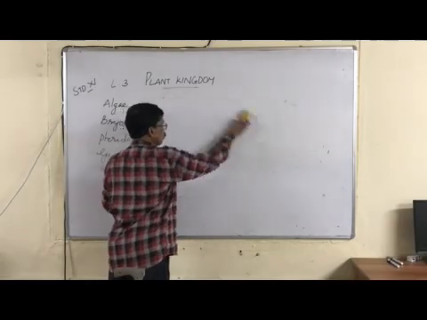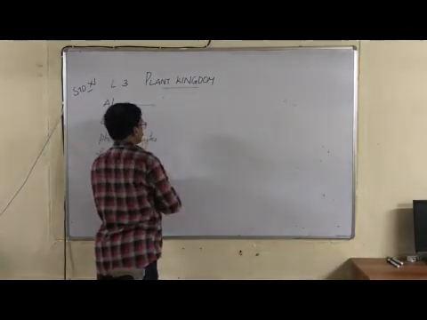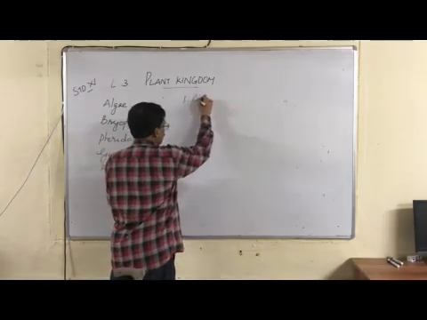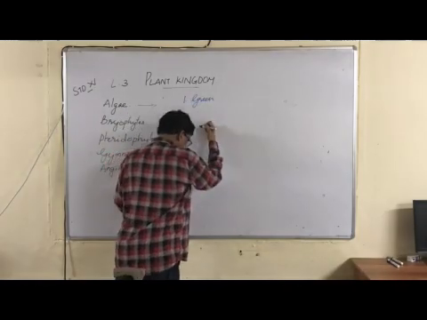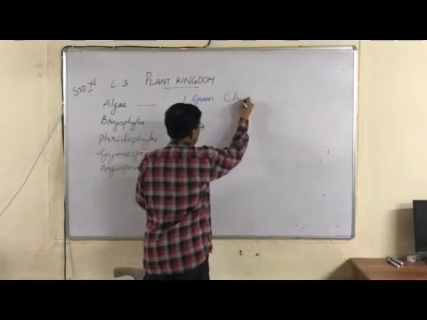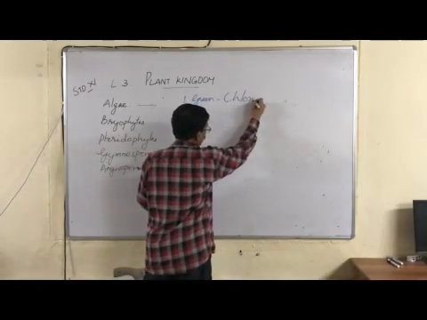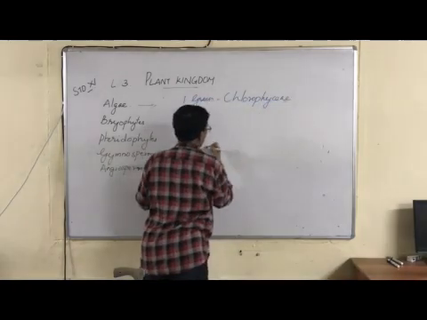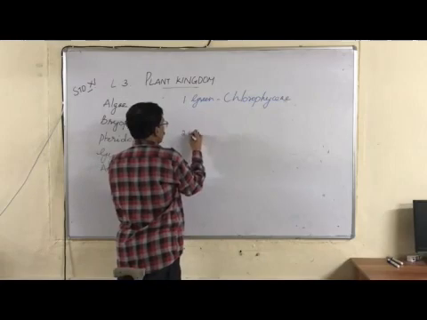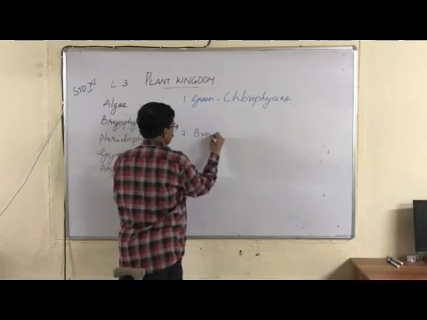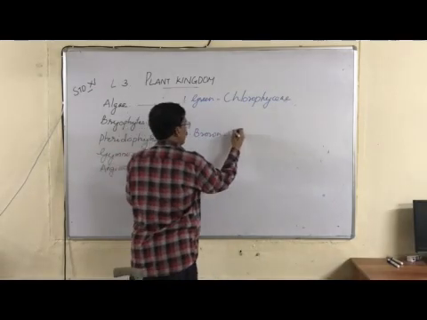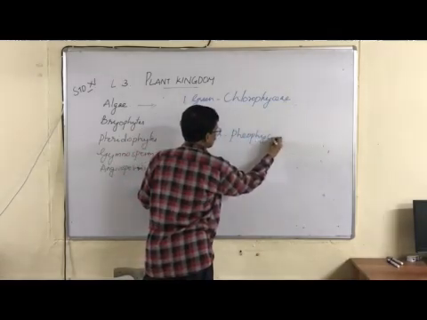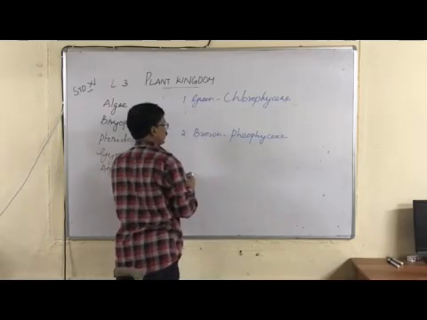Now we are coming to the classification of algae. Algae are classified into three groups. They are green algae. Green algae is called Chlorophyceae. Then second, brown algae, Phaeophyceae.